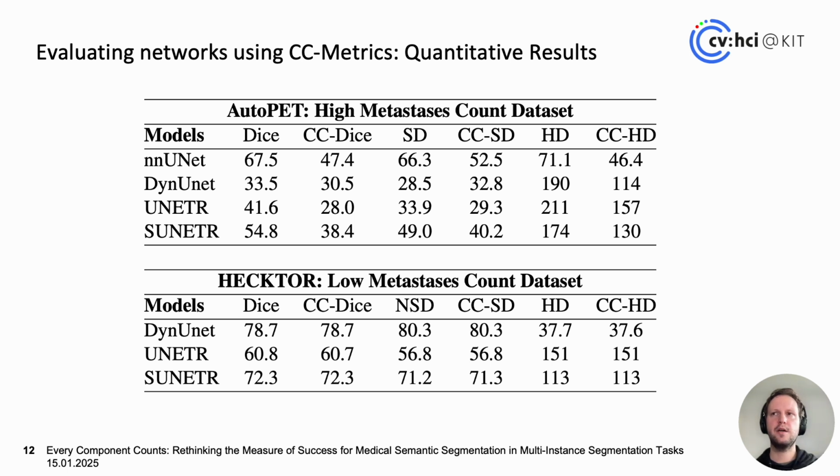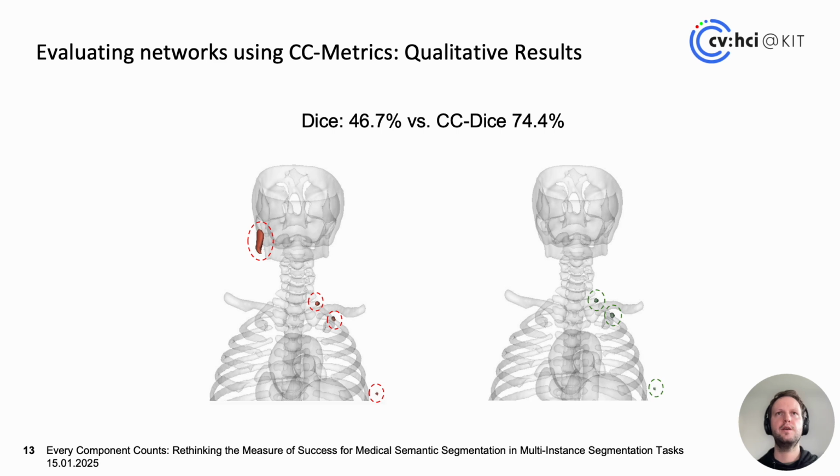When we look at a low metastasis count dataset, like HECKTOR, which only has 1 or 2 lesions, we can see that the metrics are mostly well aligned. Here's also an example of a case where the Dice is lower than CC Dice. For example, we can see that there's a larger component predicted here, which is a false positive. However, the 3 small ones are aligned quite well. And so CC Dice does not punish this that severely, as overall the 3 components are well addressed. However, the standard Dice is somehow drawn down a lot by this prediction here.